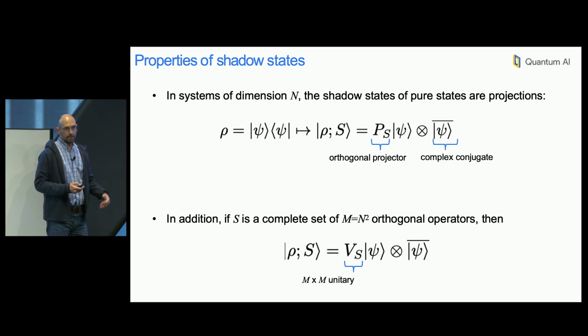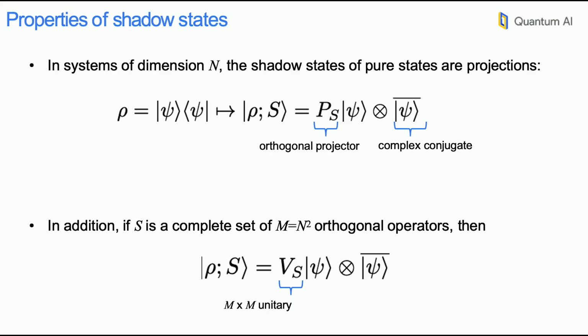In systems of finite dimension n, shadow states can actually be shown to be projectors. So this notion of a projection into a subspace is a correct one, and it's a projection of two copies of the state. Taking two copies of the state and building this projection depends on your operator set.